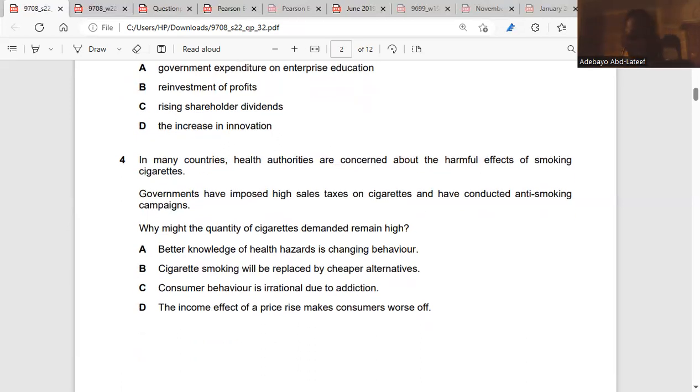Question 4 now. It said in many countries, health authorities are concerned about the harmful effects of smoking cigarettes. Government have imposed high sales tax on cigarettes and have conducted anti-smoke campaigns. Why might the quantity of cigarettes demanded remain high? That means consumers are irrational. They are irrational consumers. So the answer is C. Good. They are addicted.